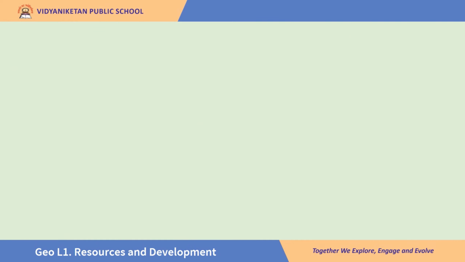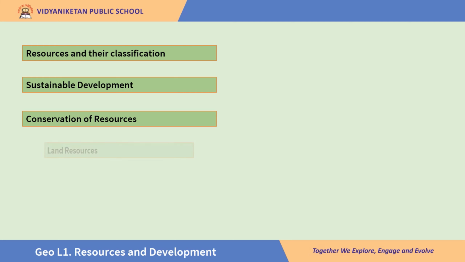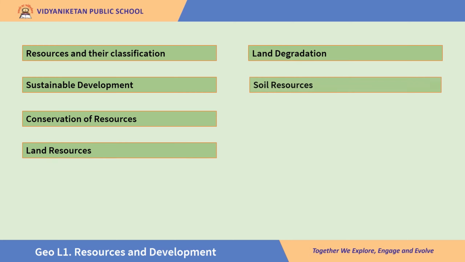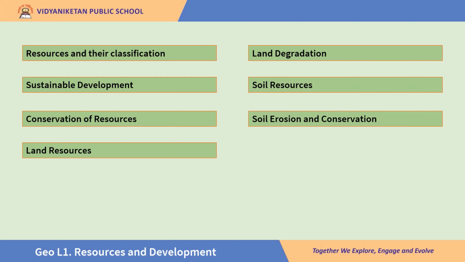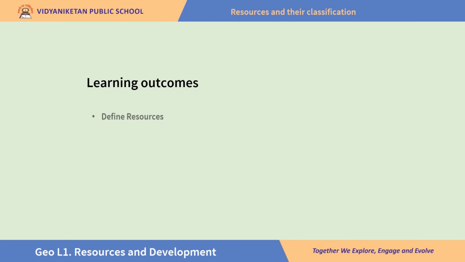By the way, in this lesson we learn what resources are and their classification. We also learn sustainable development, conservation of resources, land degradation, soil resources, soil erosion and soil conservation. By the end of this video, you should be able to define resources, and you should also be able to classify resources on various bases and give examples.